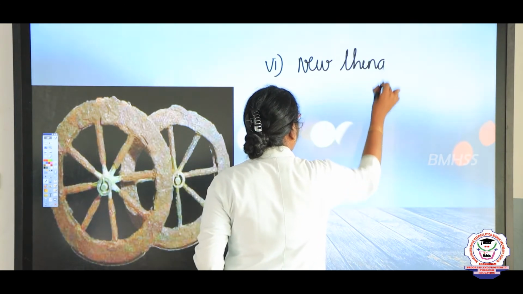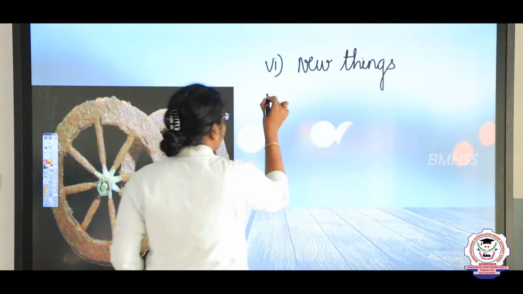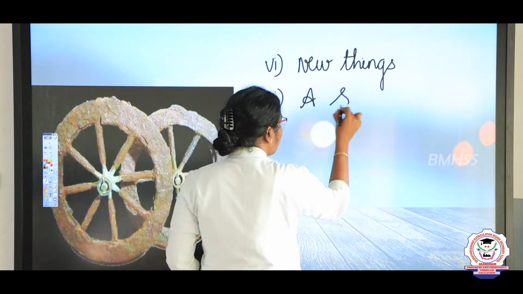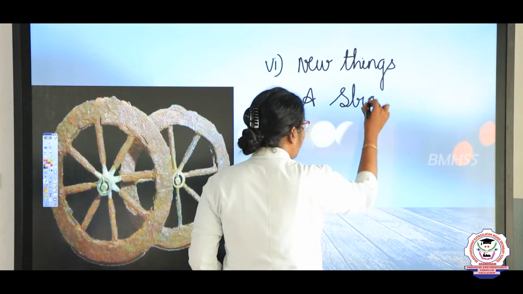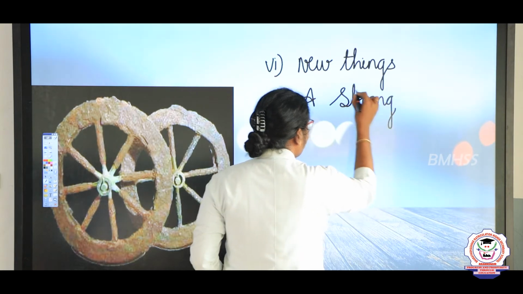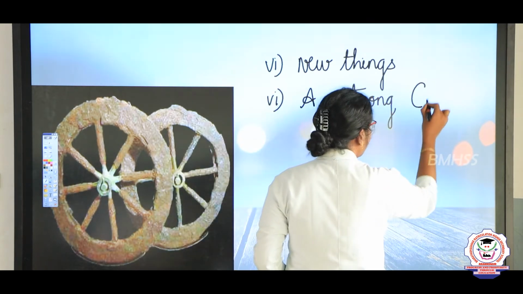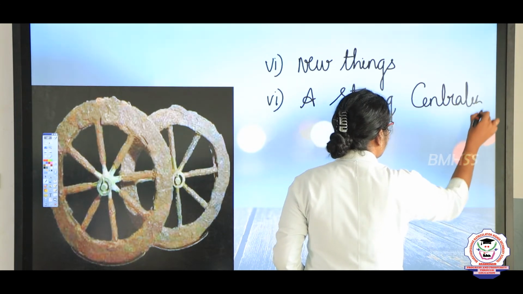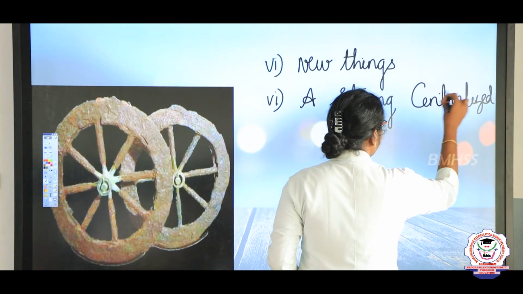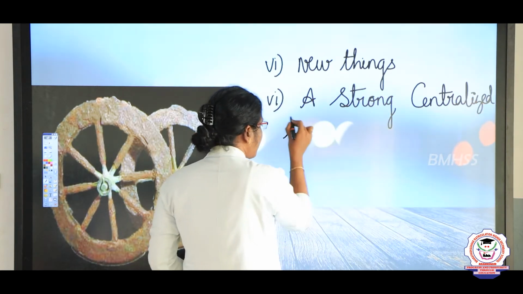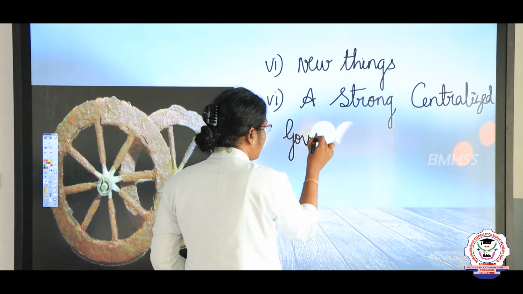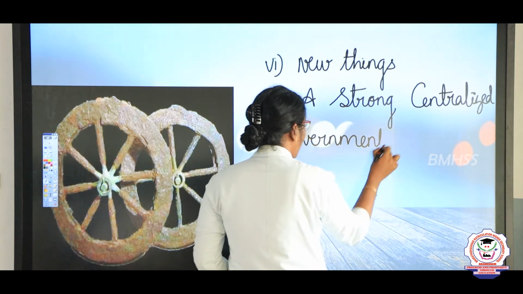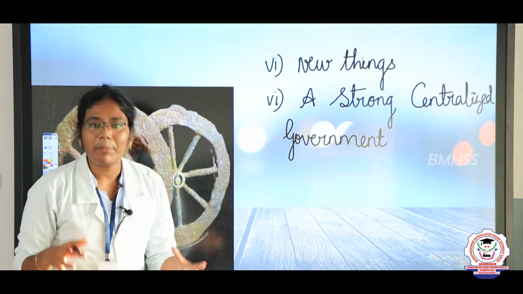The last point is a strong centralized government. With this they need to implement the laws. A strong centralized government should be there. With this government they need to implement the laws.